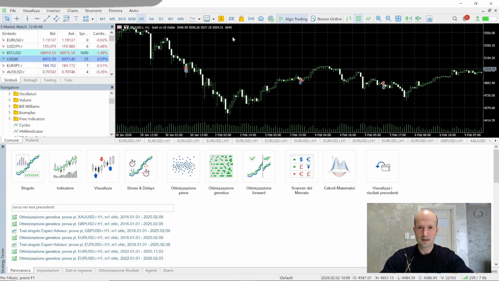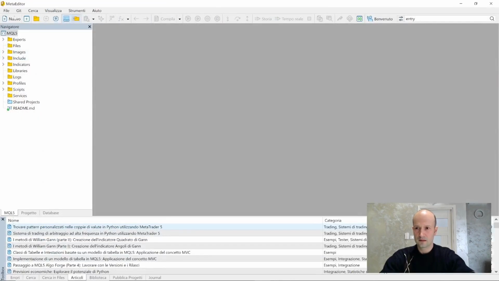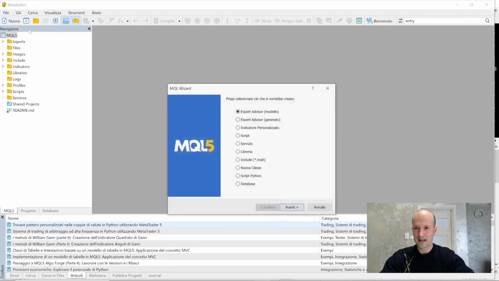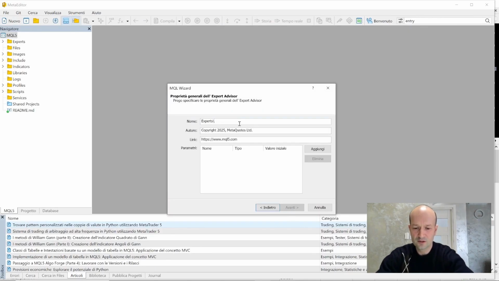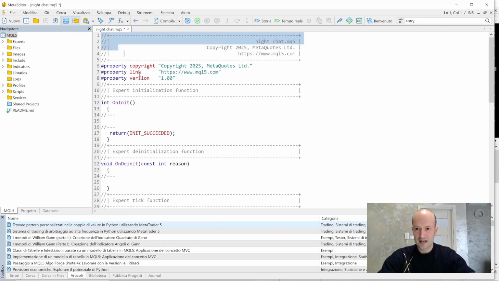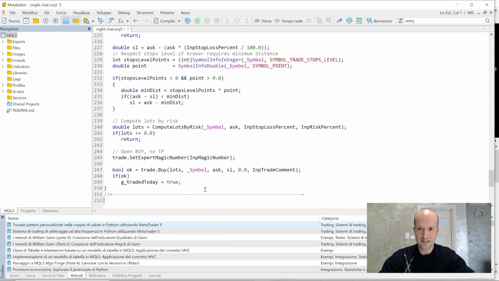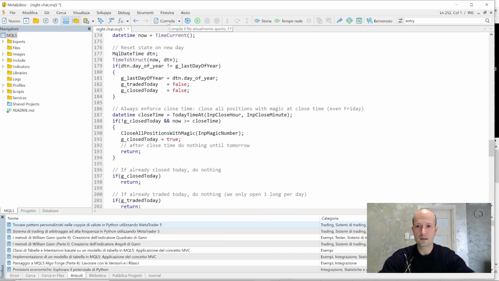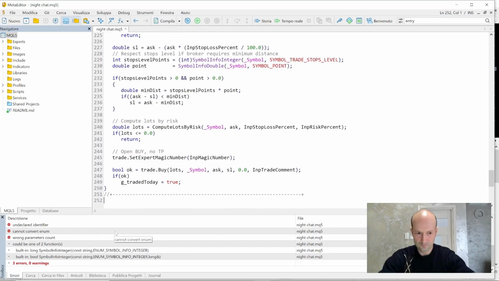We've opened MetaTrader. Let's go to this button labeled IDE. File new. And let's create an expert advisor. Let's continue. What should we call it? Why don't we go ahead and call this Beautiful Night Chat, so we know it's the one created by Chat. Then the title, the name, give it whatever you like. It doesn't matter. Let's continue. Okay, we have our new file. Select everything and paste the code that Chat gave us. Let's compile and see if it works. Okay, we have some errors.